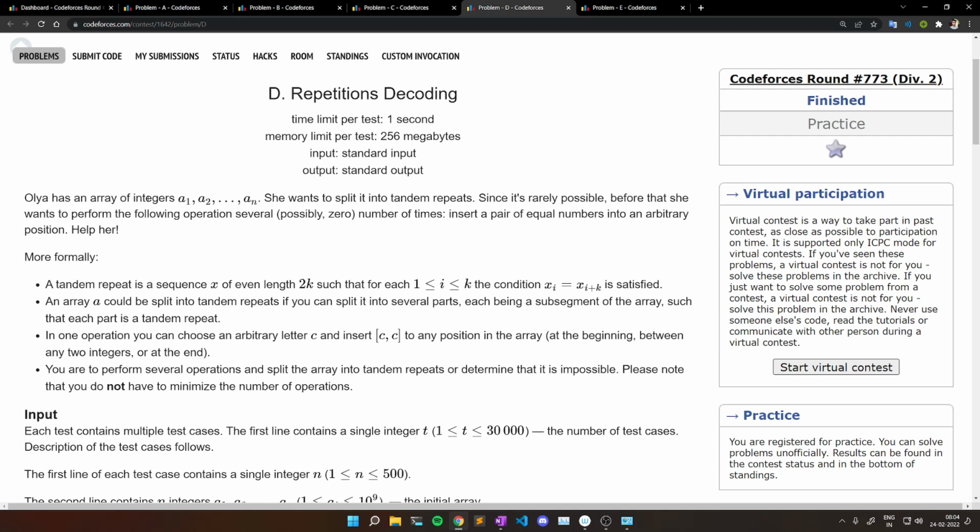So in problem D, Olia has an array of integers a1, a2 up to an. She wants to split it into tandem repeats. Since it's rarely possible, before that she wants to perform the following operation several number of times: insert a pair of equal numbers into an arbitrary position. Now the problem says that a tandem repeat is a sequence x of even length 2k such that for each i from 1 to k the condition xi equals xi plus k is satisfied.